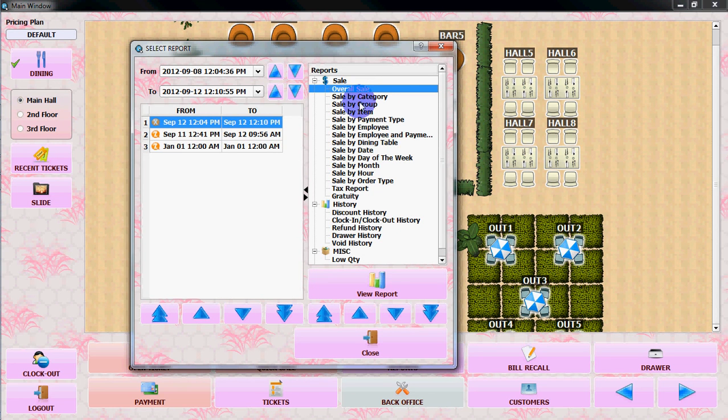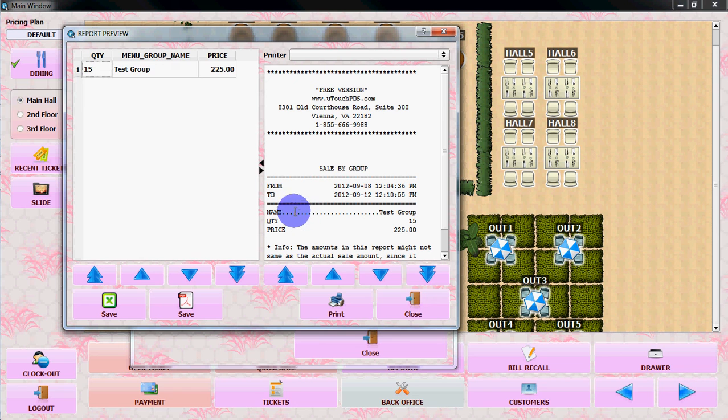So if you want to see by group, you need to select it. Select sale by group, view. It will show you the quantity and menu group name and price, how much it sold.